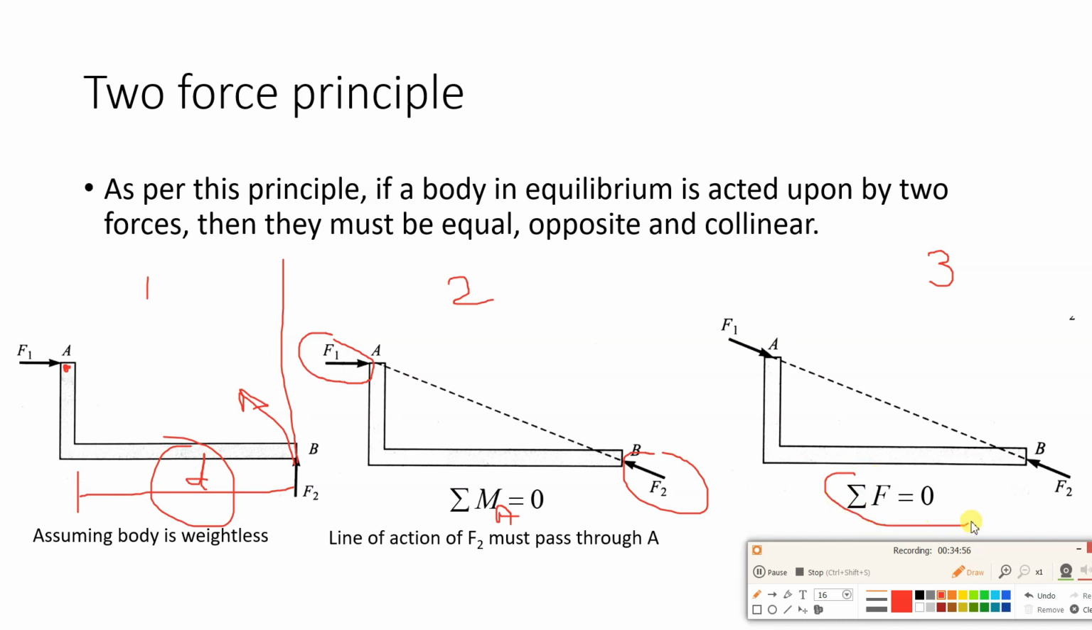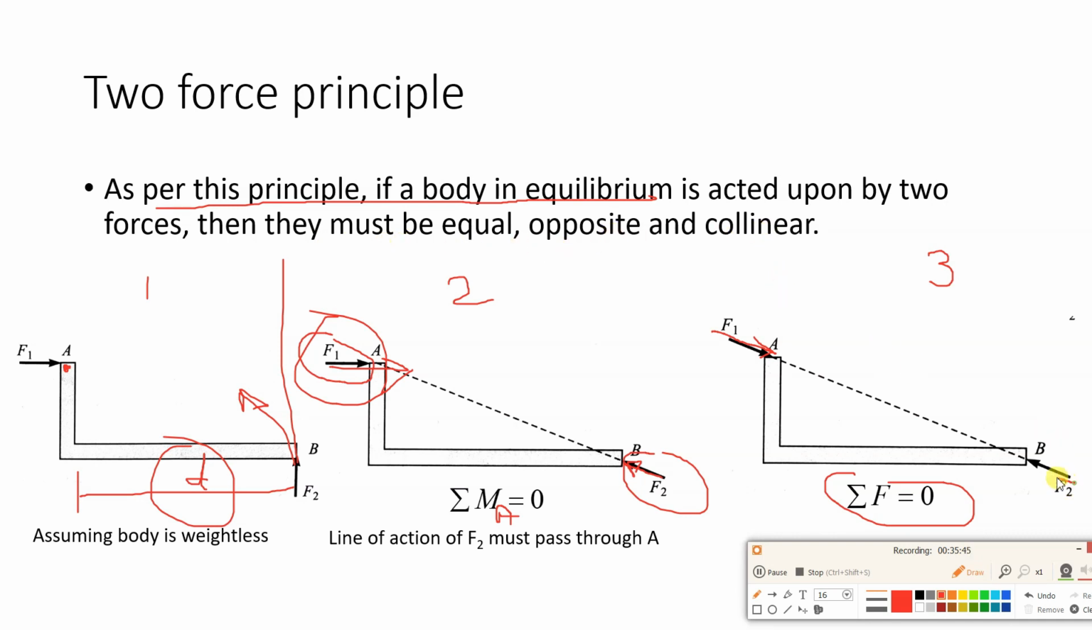We will use the second condition of equilibrium, summation of force is equal to 0. Now one force is towards right and one force is inclined. In order to have the summation of these two forces be 0, they should be equal in magnitude, opposite in direction, right? And collinear. So that is why I have changed the direction of F1. See the new direction, it is like this. As per this principle, if a body in equilibrium is acted upon by two forces, then they must be equal, opposite and collinear.